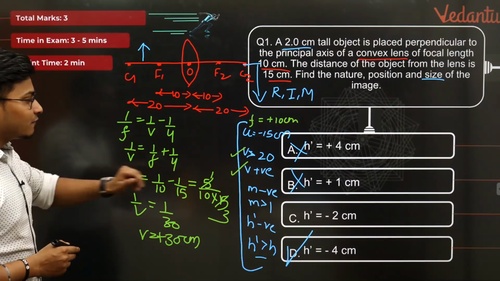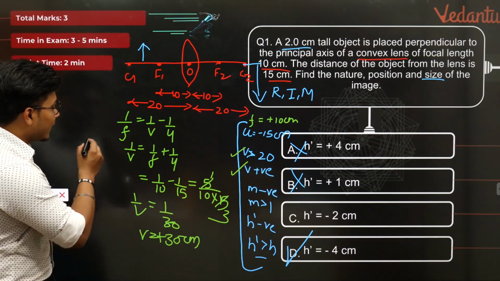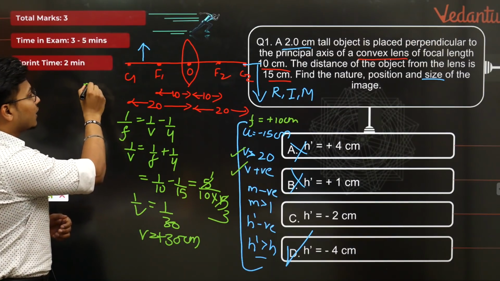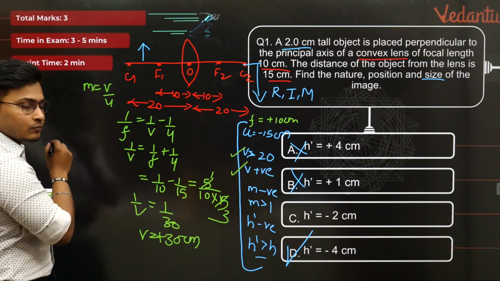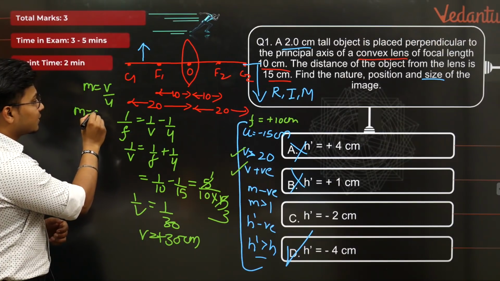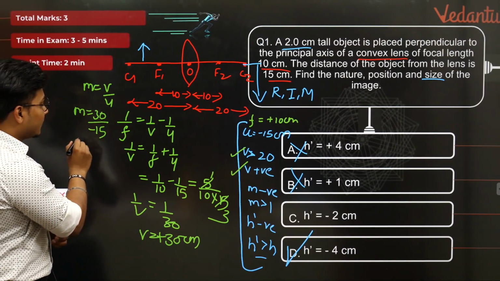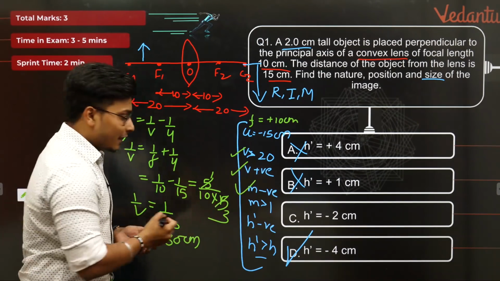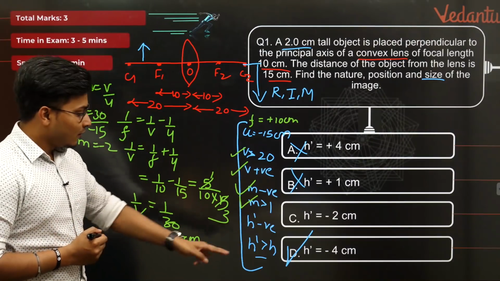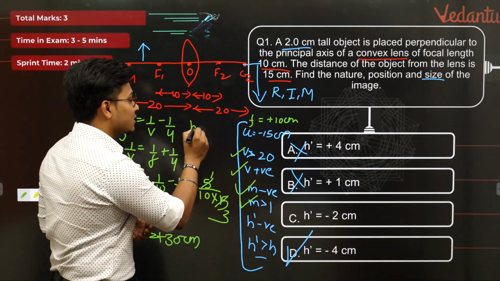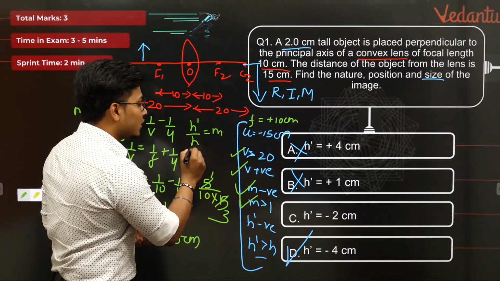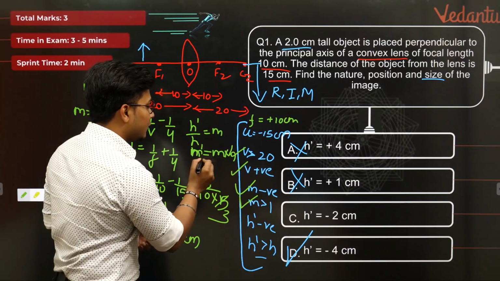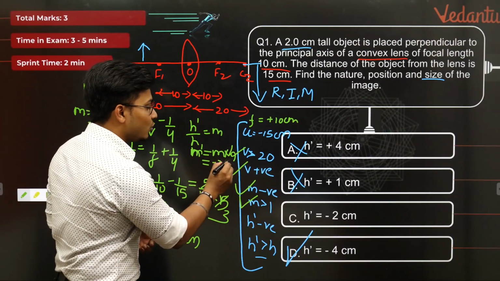Moving forward, we need to find magnification. Let us try to do that also. So when I go for magnification, if I write down right now here, m is equal to nothing but v by u in terms of lens formula. v is how much? m is equal to v is 30, u is minus 15, m is equal to minus 2. Correct? That means I needed a negative value. Got it? It's greater than 1. Got it? Finding out h dash, how difficult is it? h dash by h is equal to m. So h dash is equal to m into h. So your value is nothing but equal to m is minus 2 into h is how much?